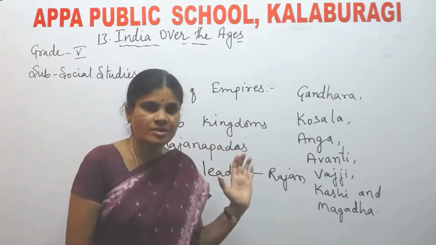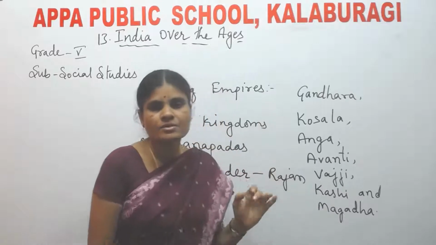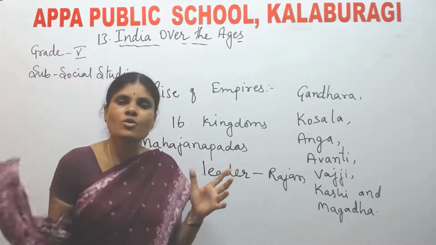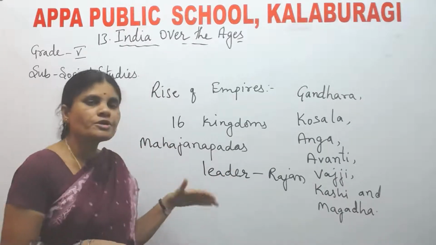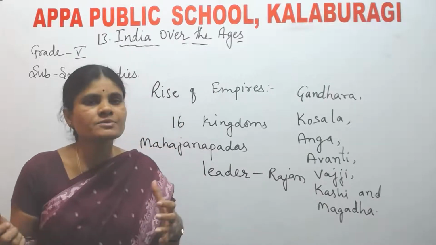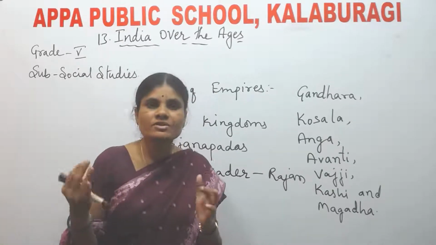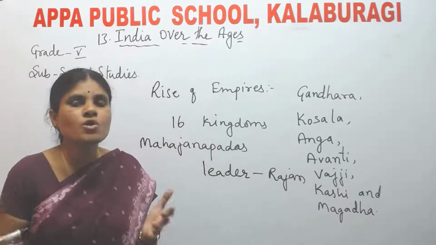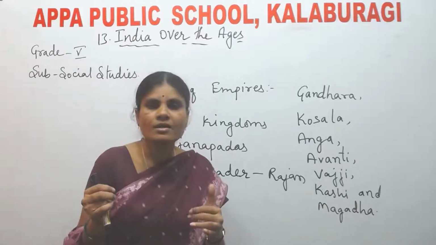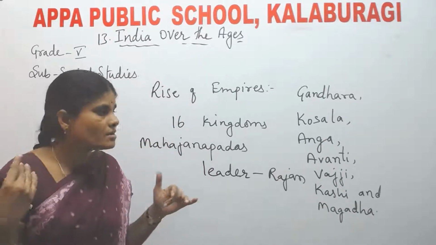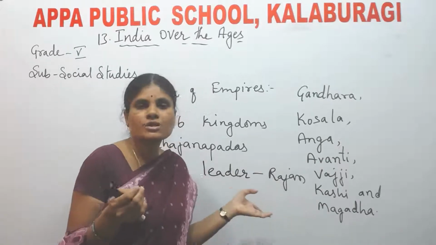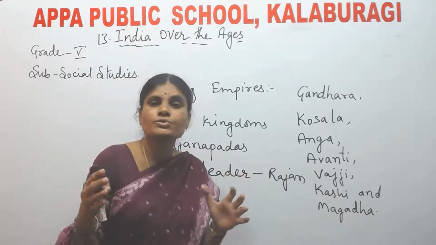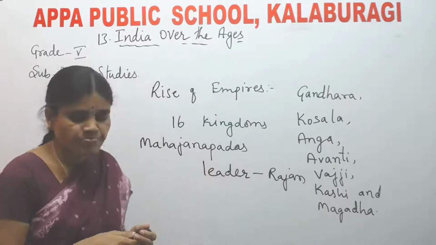During the Vedic period, these were the Mahajanapadas. The rulers of Mahajanapadas fought with each other. Why did they fight with each other? Because they wanted to expand their kingdoms. How did they expand their kingdoms? By fighting with each other. In the war, the winner used to occupy the kingdoms of the loser. The losers used to hand over their kingdoms to the winner. In that way, they used to enlarge their kingdoms.